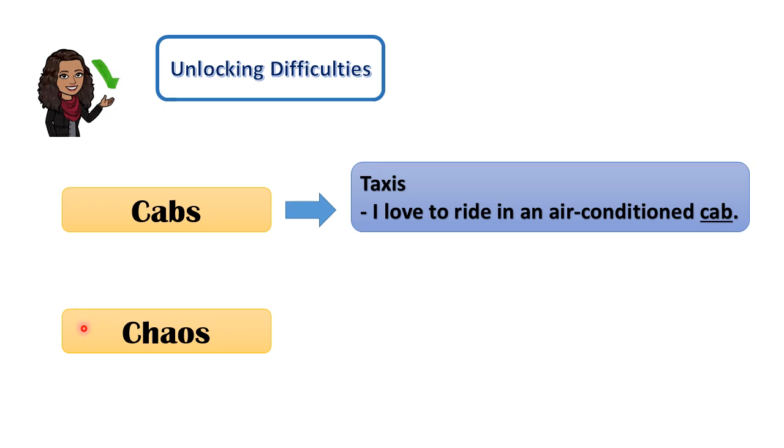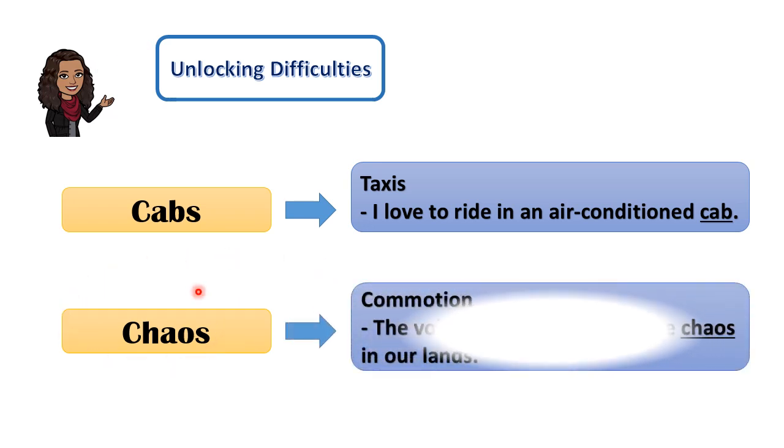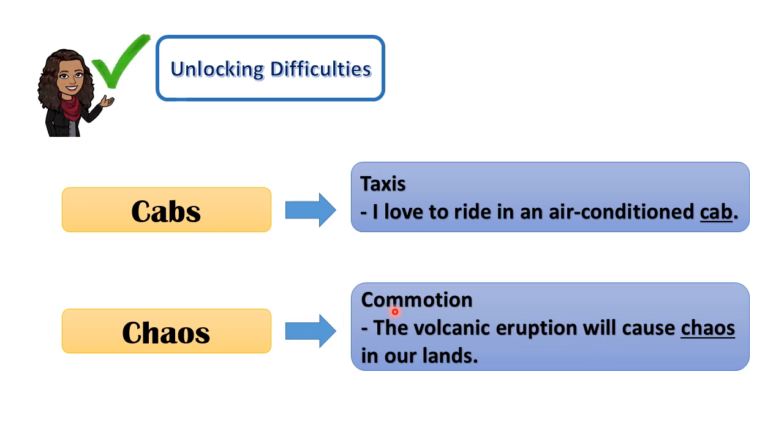And the last word that we have here is the word chaos. Chaos means causing some commotion or something bad is about to happen or is already happening. The example sentence here is, the volcanic eruption will cause chaos in our lands. Think of your own sentence using the word chaos.